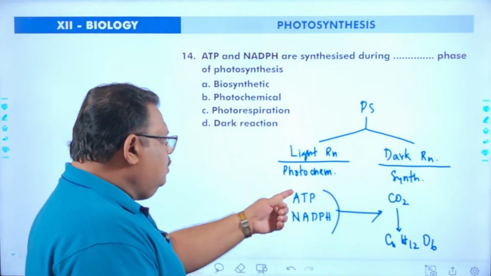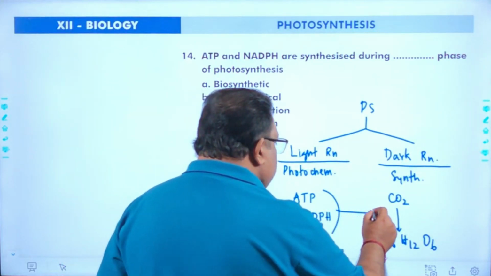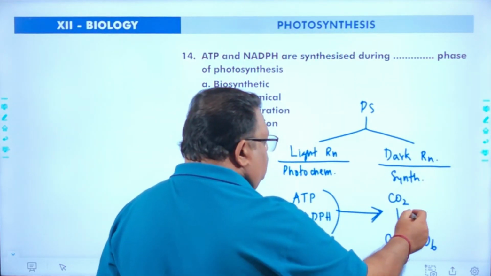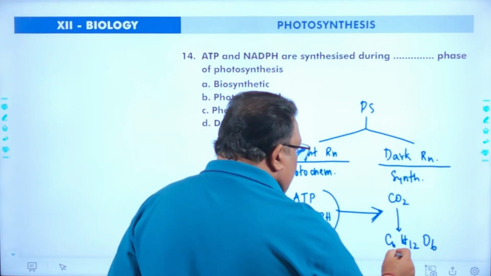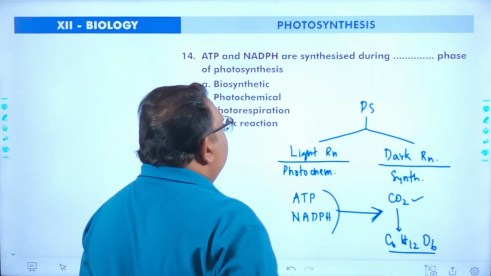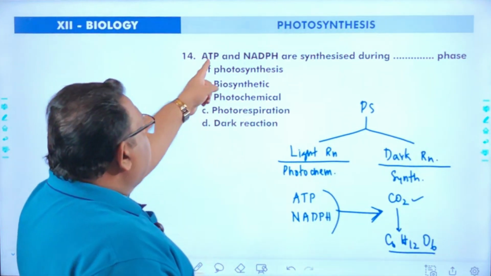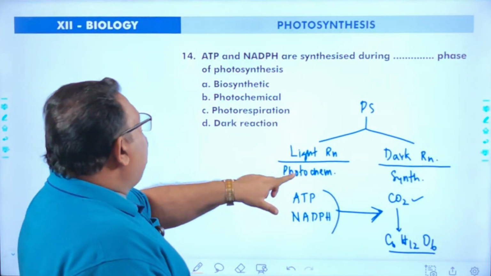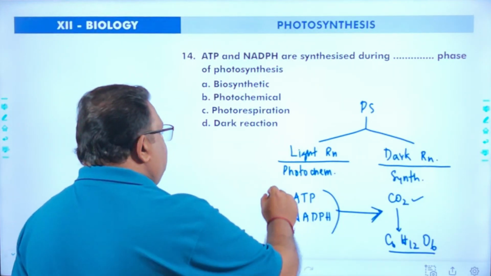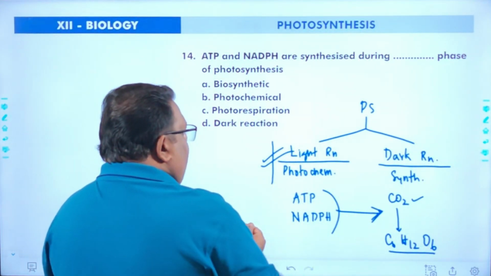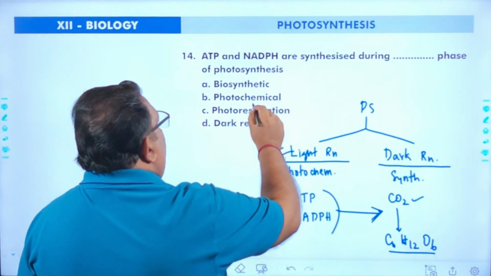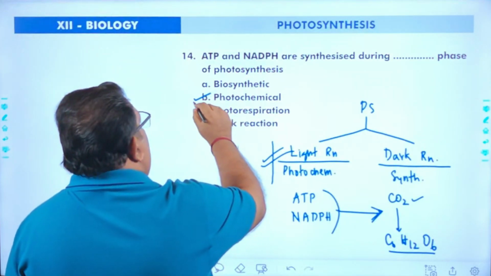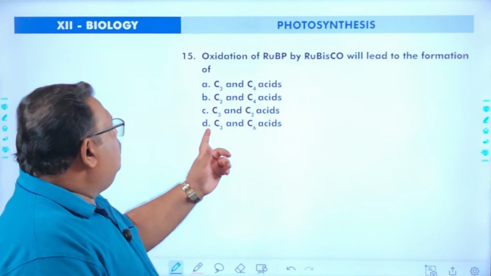So here the products of light reaction, ATP and NADPH2, are used for the synthesis of carbohydrate from carbon dioxide. According to this question, ATP and NADPH are synthesized during that phase of photosynthesis. What is that phase? It is the light reaction, otherwise called the photochemical phase. Answer is B. Next question, question number 15.